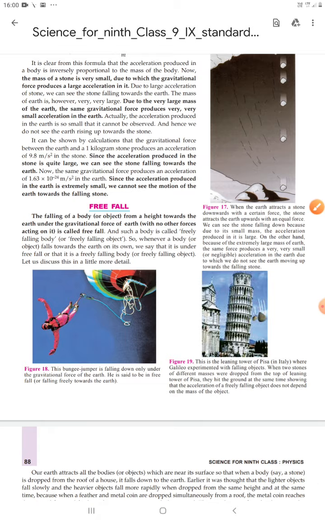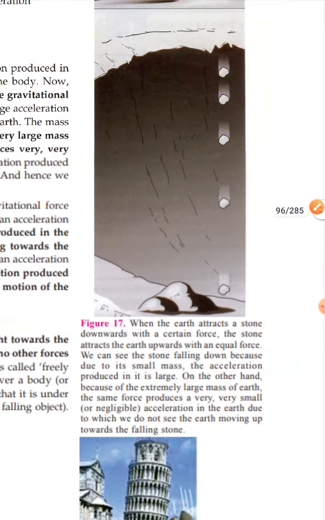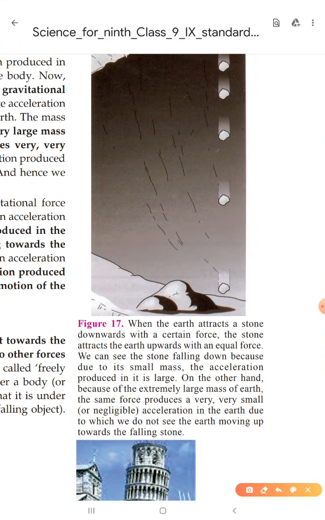This is a very important thing, dear students, to know. You can see here in this example, this stone is falling towards earth only under the influence of gravitational force. If any body falls under the influence of only gravitational force, then such type of fall of that body is called free fall. Got it?